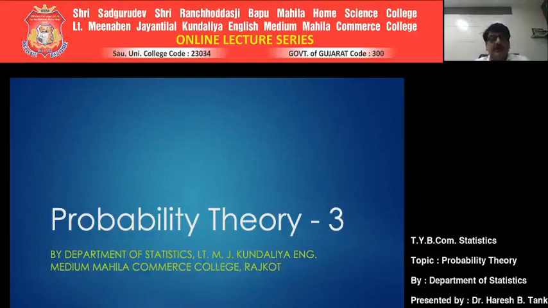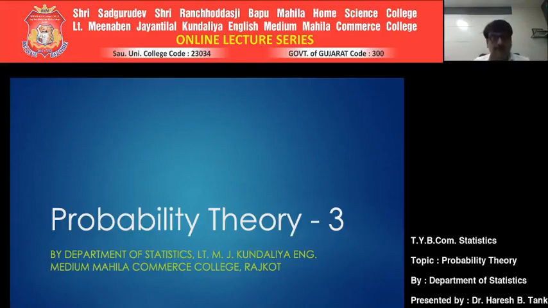Welcome to the third lecture of probability theory. Till date, we have seen some of the very frequently used terms in the concept of probability theory. I assume that all of you are well versed in all those terms now, because from now onwards, we'll be using those terms frequently. So you should be clear enough that the idea of those terms is implemented.